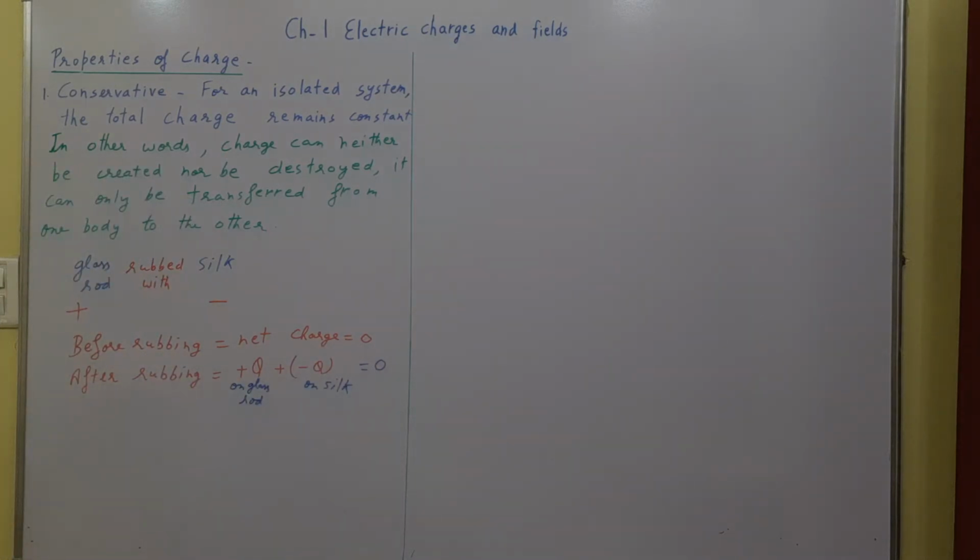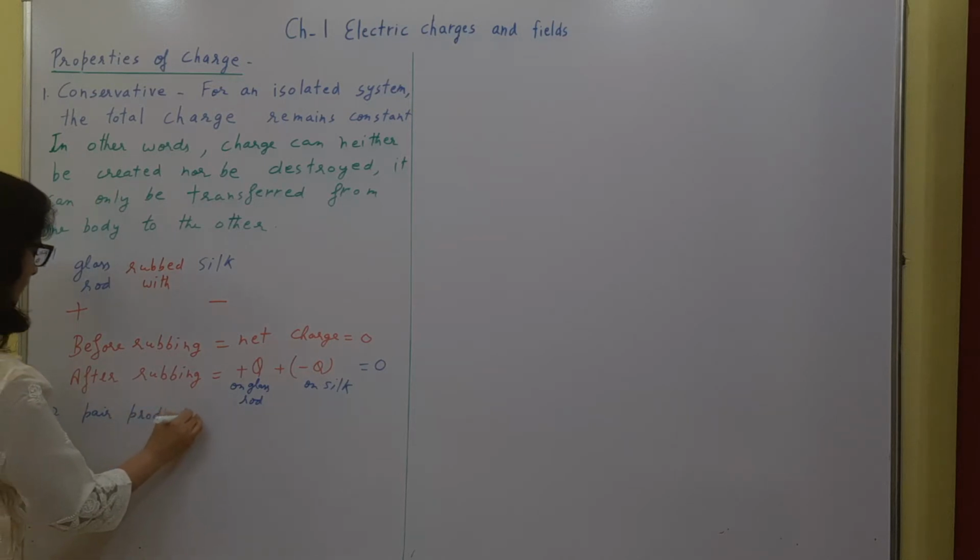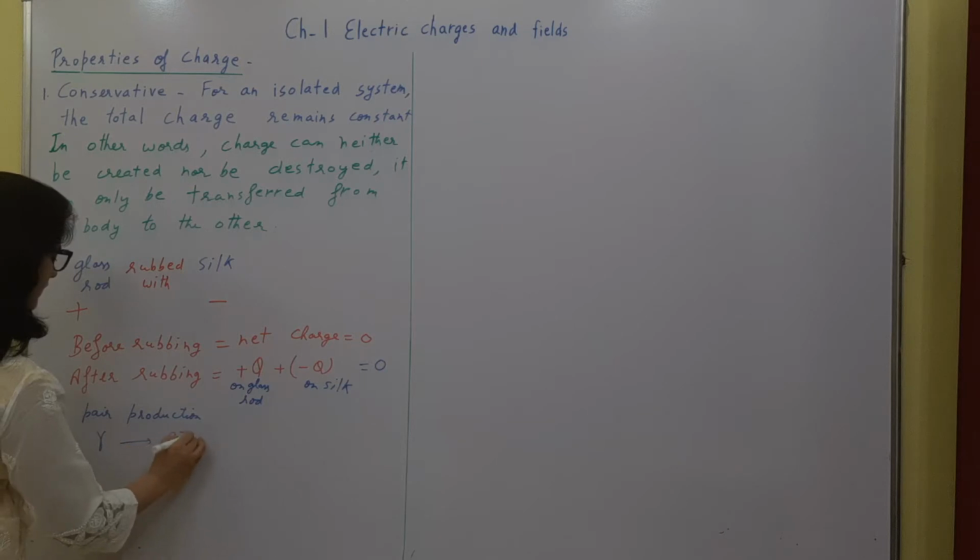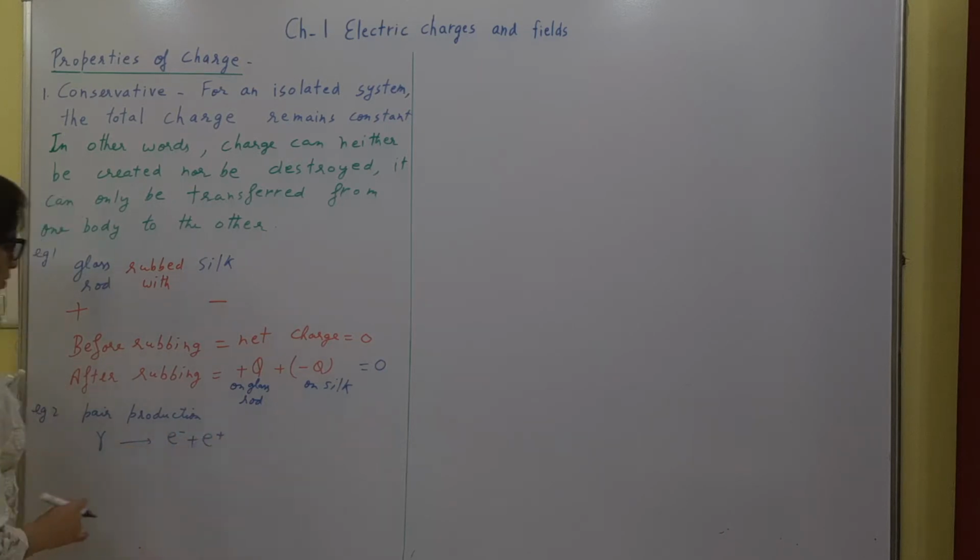We can take many more examples like pair production. In pair production, a gamma photon is converted into an electron and a positron. So net charge here is 0 and net charge here is also 0.